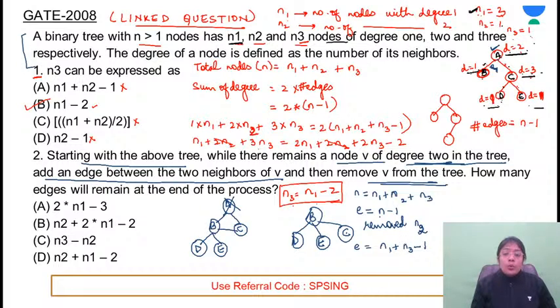You already know the value of n3. n3 can be expressed as n1 minus 2. So this comes out to be E is equal to n1 plus, what is the value of n3? That is n1 minus 2, minus 1. Just simplify this. So it comes out to be E is equal to 2n1 minus 3. And that is nothing but option A. So the answer for second question is A.